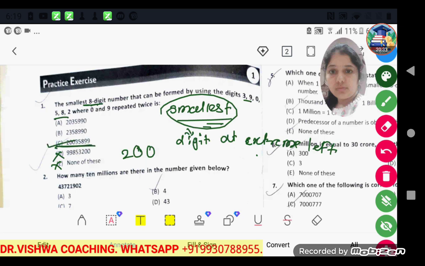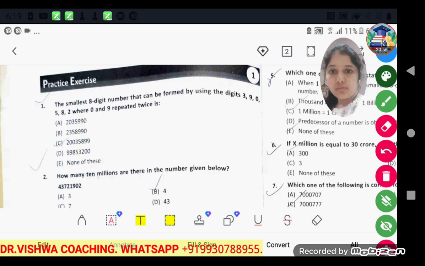So in this way we can put 3, then the number bigger than that which is 5, then 8, then 9. Now how many digits are formed? 1, 2, 3, 4, 5, 6, 7. We have to form 8 digits, so I will repeat 9 twice. So in this way I can form the smallest 8-digit number.